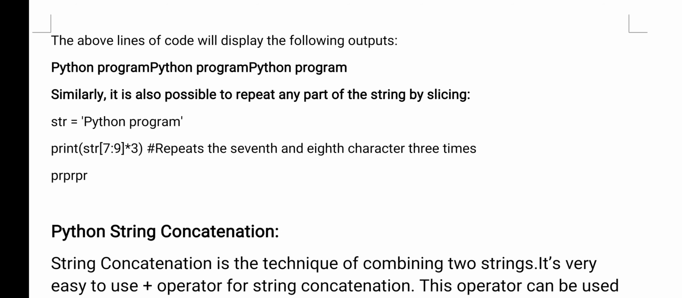Use here print str 7:9. So I am taking a part of the string, from index 7 to 9, so 2 characters. How many times are we printing these two characters? 3 times, because asterisk 3 repeats the substring 3 times. Okay, PR, you can see here.